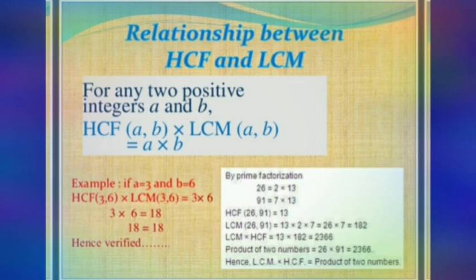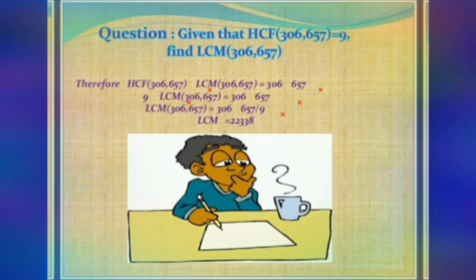Okay, as a final thing, I am going to give a question to find out. So it's a task for you. Try to find out, students. Given that for two numbers 306 and 657, the HCF is 9, you find the LCM of 306 and 657. When the two numbers are given and HCF is given, LCM can be found by which formula?